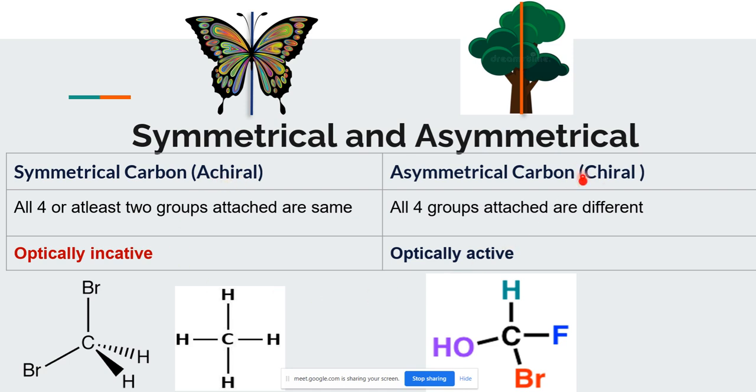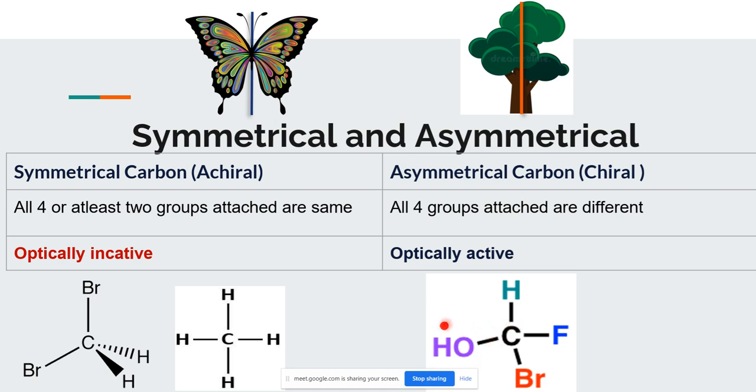And what is a chiral carbon? When all the groups attached to the carbon are different. This is called chiral carbon. So what is a chiral carbon? All 4 groups or atoms attached to the carbon are different. Such carbon is called chiral. Right?